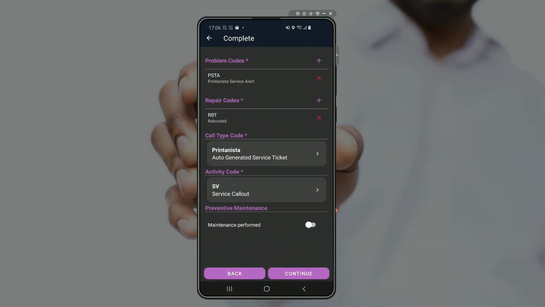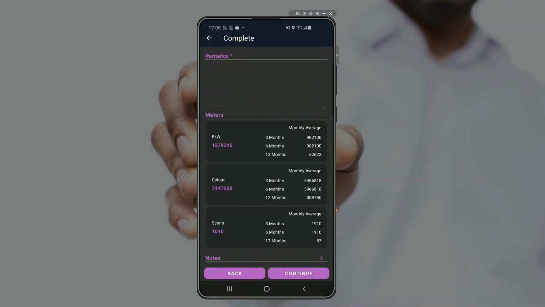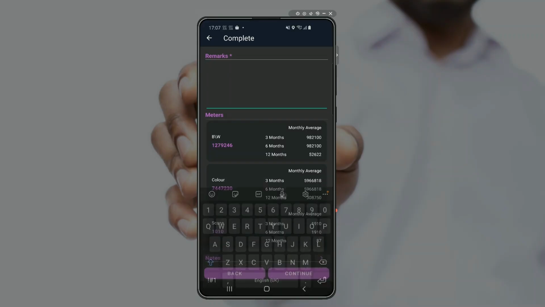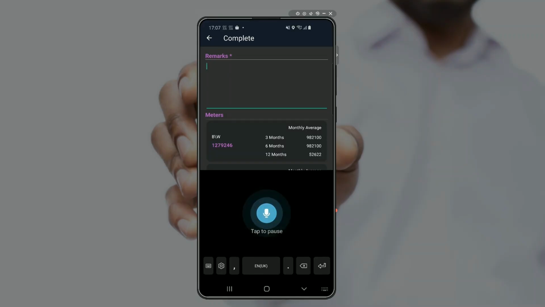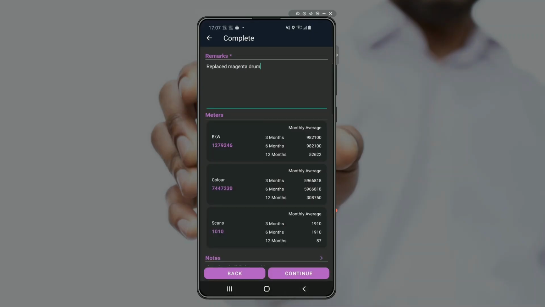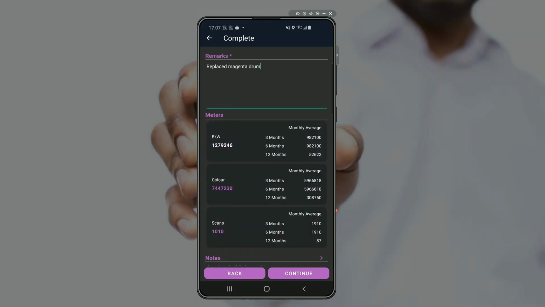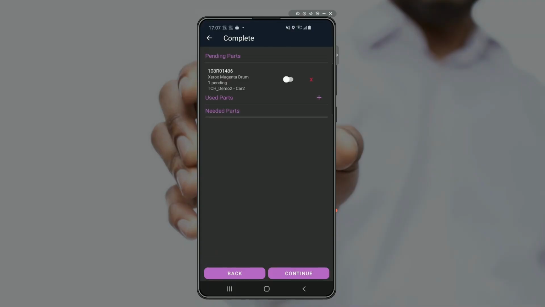And now all we do is close the call out by entering our labor information. And one of the fields that we do need to enter is remarks. We need to validate the work we've done through freeform text. And I'm going to use the microphone. Replaced Magenta drum. Once we add that information in there, we can validate the meter readings. Entirely down to you whether you enforce technicians to update meter readings or you allow them to bypass. In this case, I can bypass.